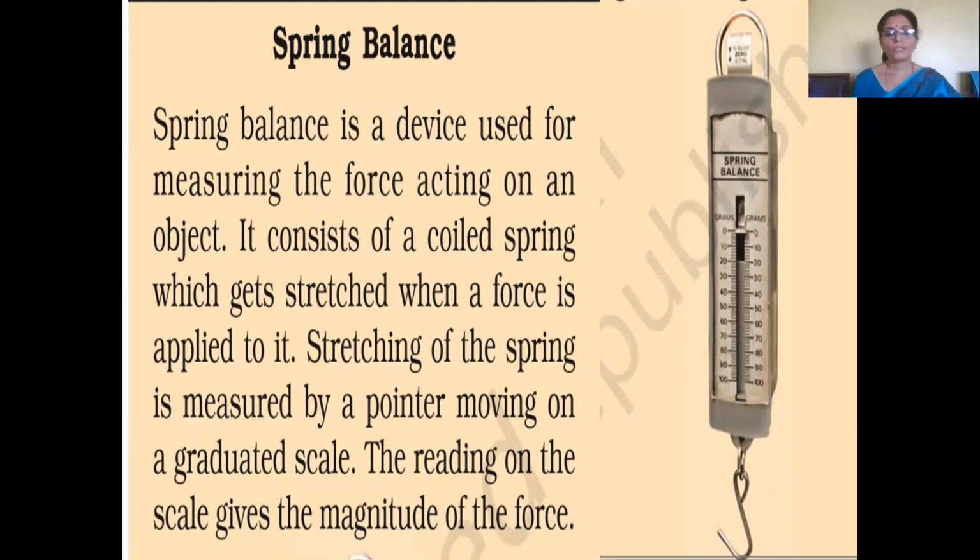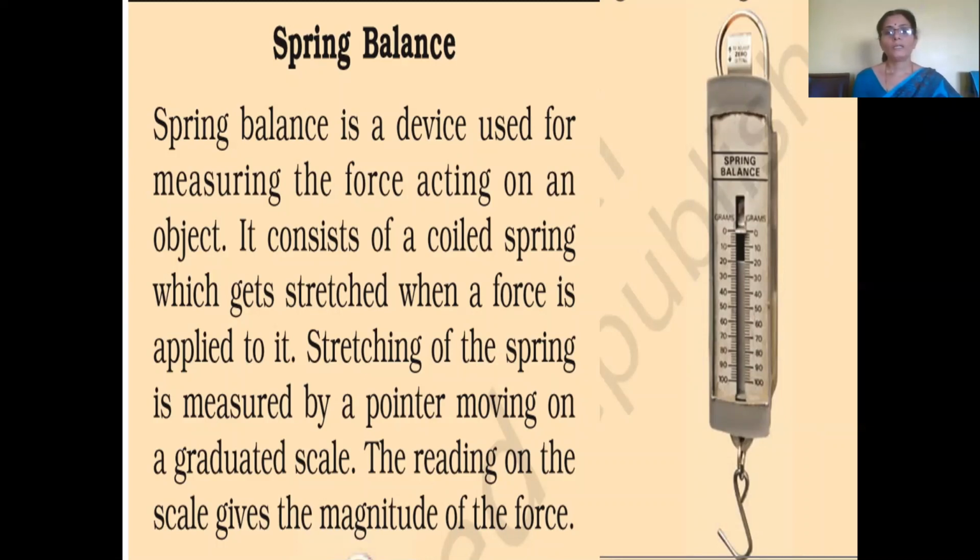We can see a spring balance used by the newspaper vendor who takes old paper and brings that spring balance. Here you can see the scale on the spring balance as well as a hook. So the spring balance is used to measure the force acting on an object, and here when he measures the weight of the paper, he is measuring the gravitational force acting on an object.